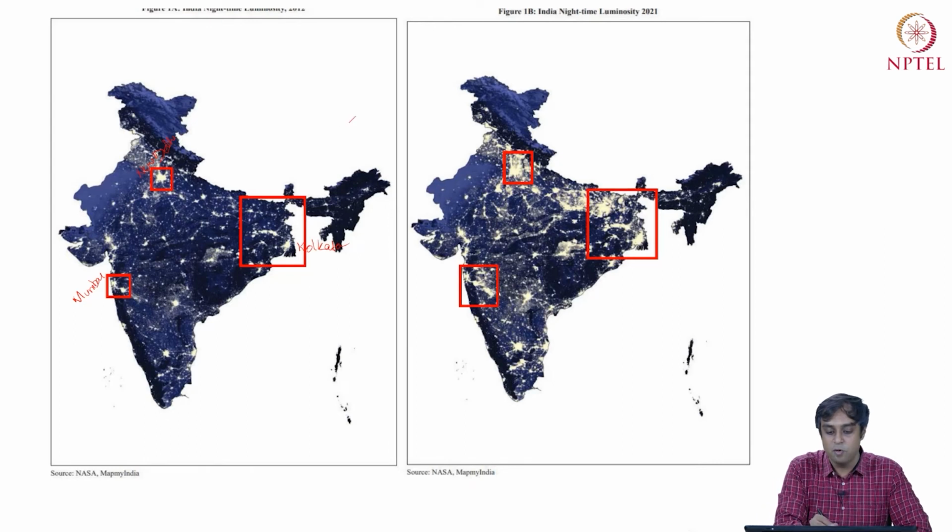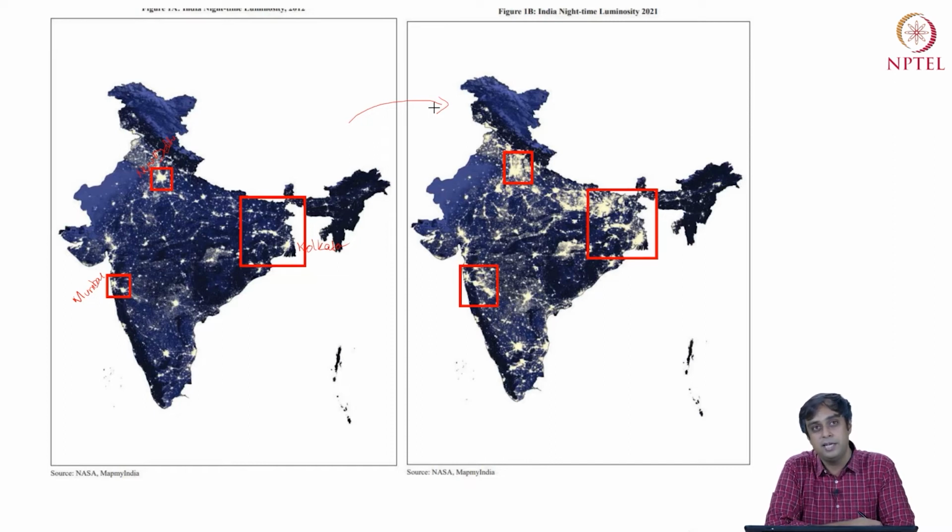On the right hand side, when we move to 2021, what is very clear is that the nighttime luminosity has on average increased in India, right? So if I were to look at a non-spatial statistic, I will have a nighttime luminosity index for 2012 and a nighttime luminosity index for 2021. And of course, the 2021 index will be much higher, maybe even double the 2012 measure, right? So that's one type of statistical analysis, a data-driven understanding of nighttime luminosity in India.